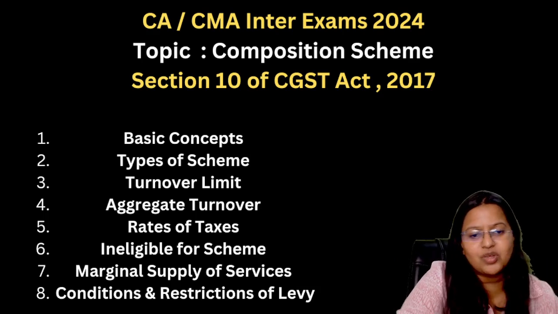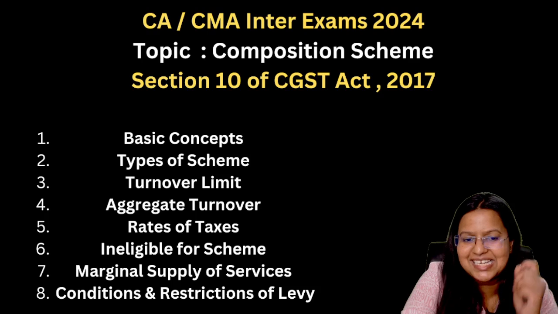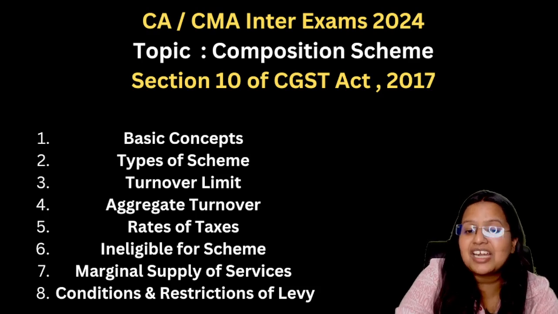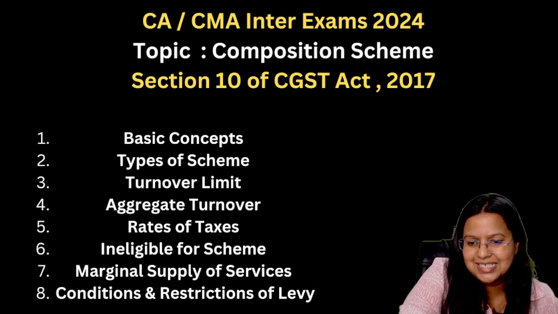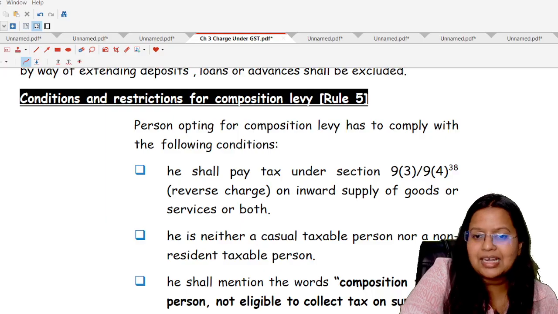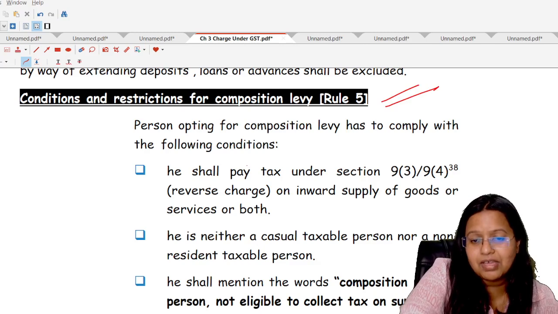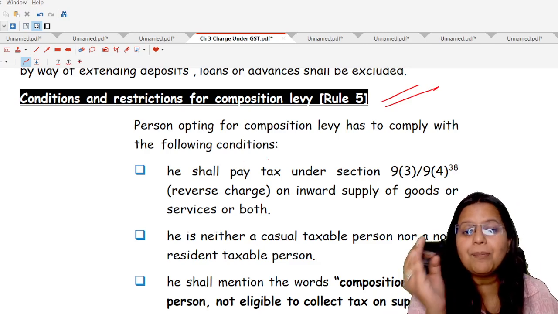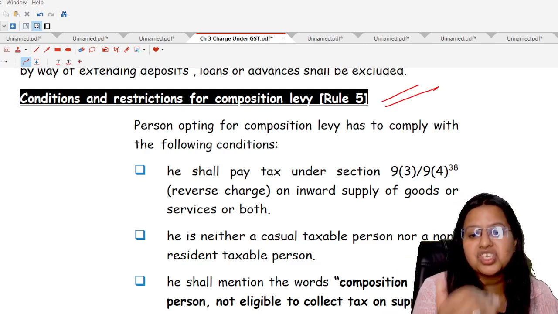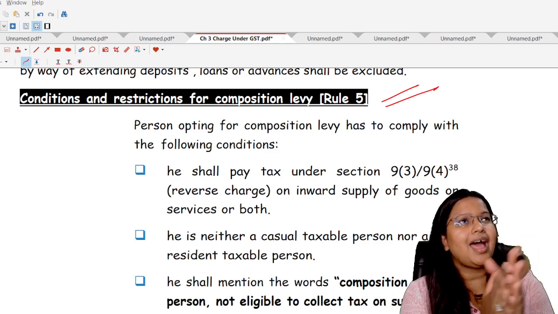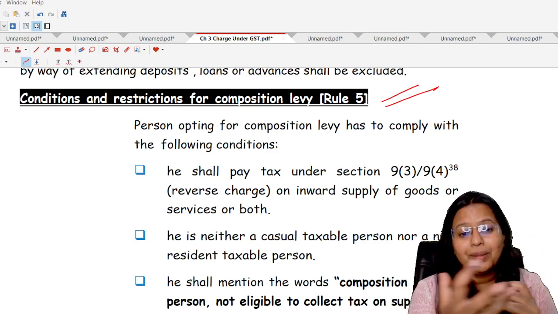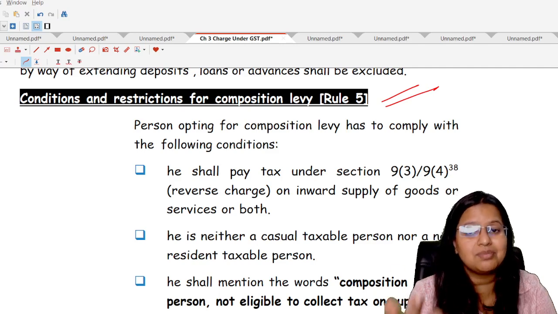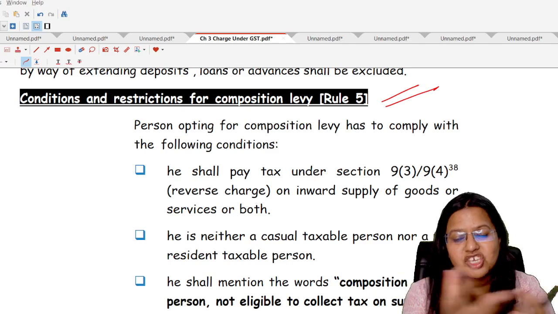We have covered that, and now we are going to cover the last but not the least topic of this section, conditions and restrictions for the composition scheme. Okay, now let's start. First of all, if a person has registered in the composition scheme, we all have a confusion in our mind: are they eligible to pay the taxes under the reverse charge mechanism, that is Section 9 subsection 3 or Section 9 subsection 4?